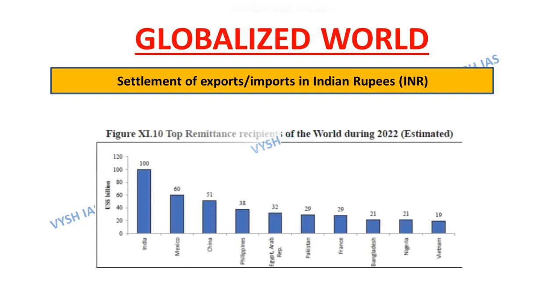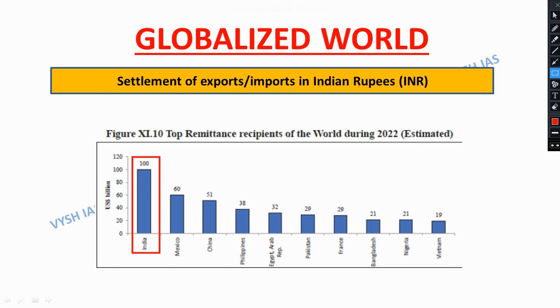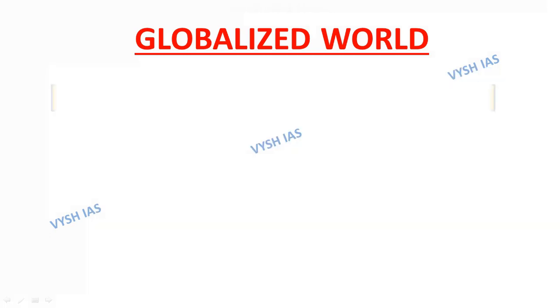Now, let's look at this bar graph, which is representing the top 10 remittance recipients of the world during 2022. Here you have to look at the country which is at the top position, which is India, and the country which is at the 10th position, that is Vietnam. Now, move on to the next slide.